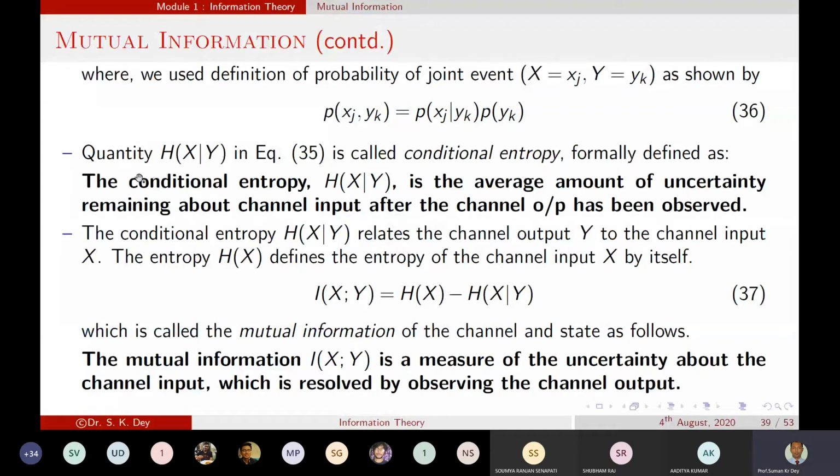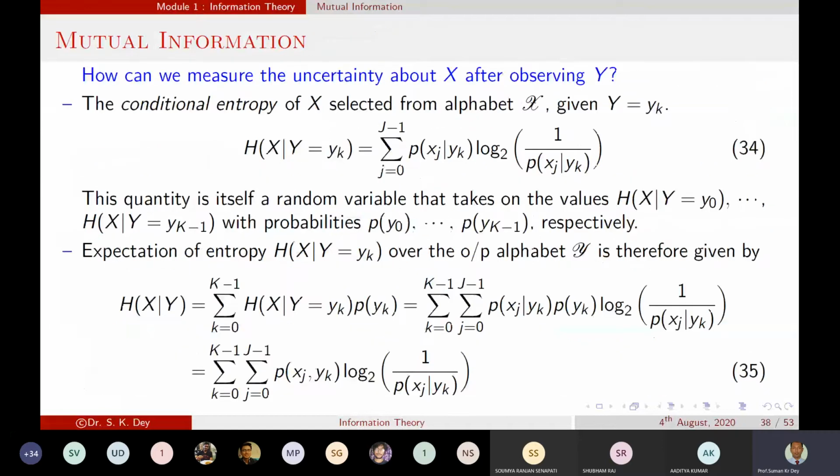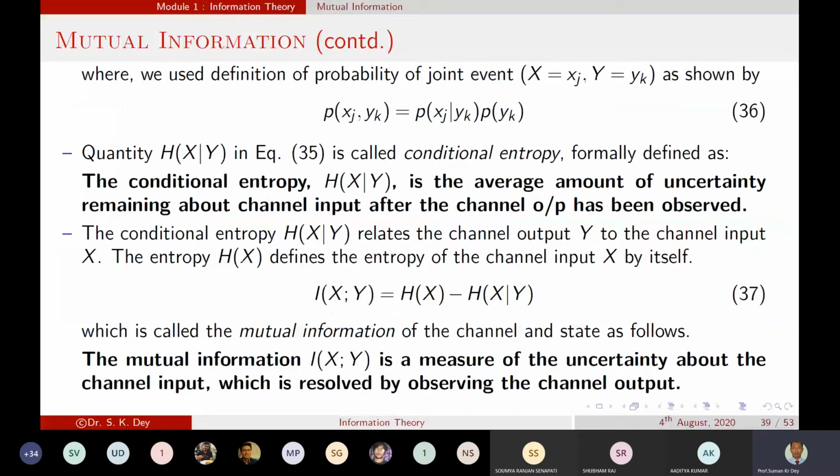So the quantity in equation 35 that I told, this is your total conditional entropy, and it is formally defined as: the conditional entropy H(X | Y) is the average amount of uncertainty remaining about the channel input after the channel output has been observed.